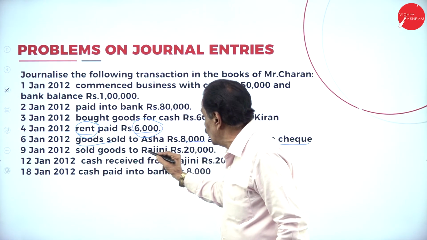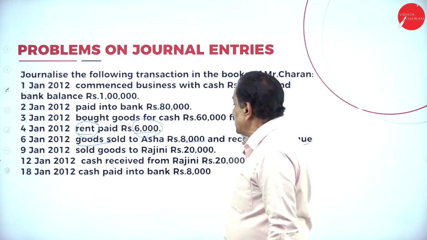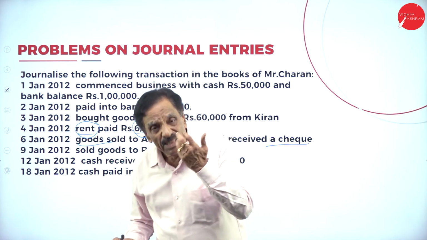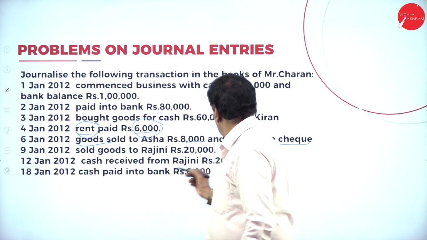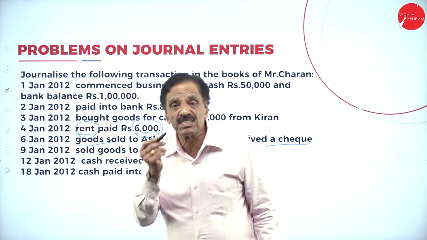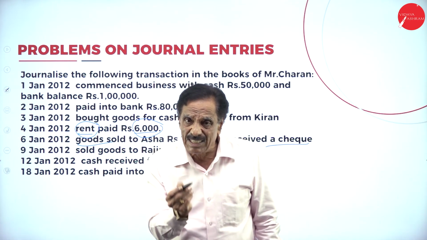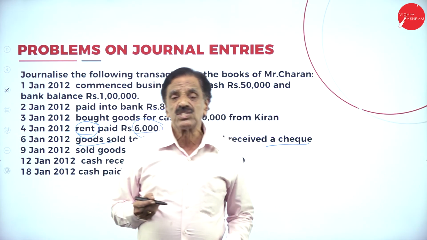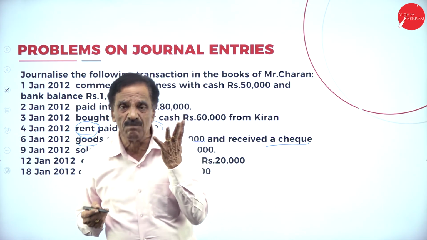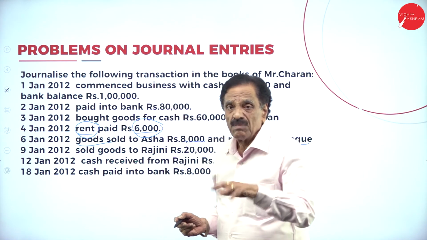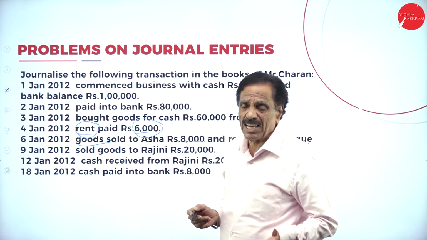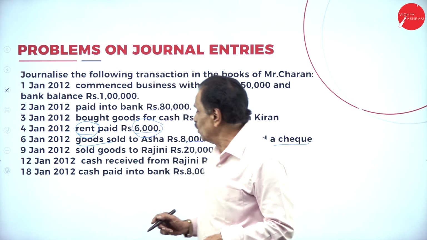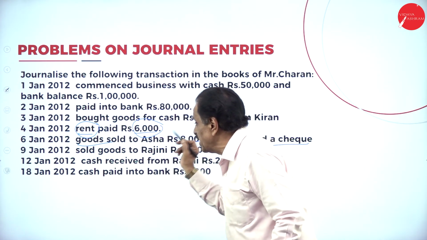So we sold the goods to Asha and received a cheque. How much goods are going out? 8,000. That should be credited as a sale. What is coming in? A cheque. Instead of cheque account, you have to write bank account. So what is going out? Goods are going out, cheque is coming in. Instead of goods, we have to say sales. When you buy, it is a purchase; when it is sold, it is called sales. So bank account debit to sales account.